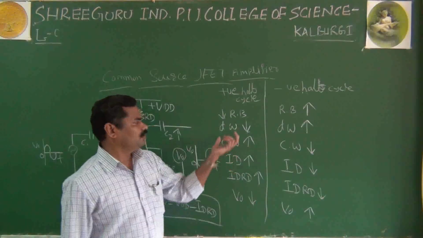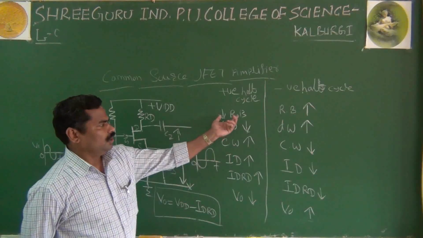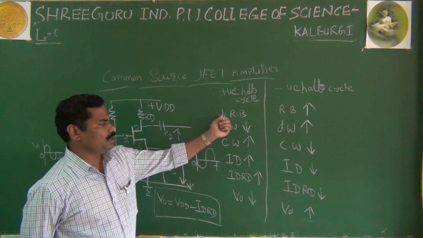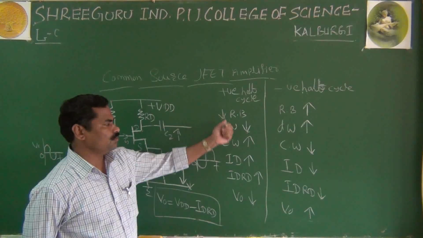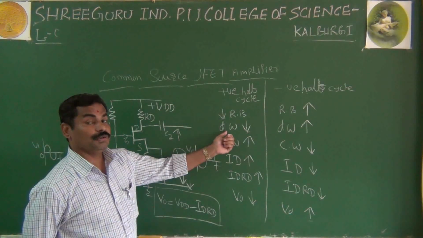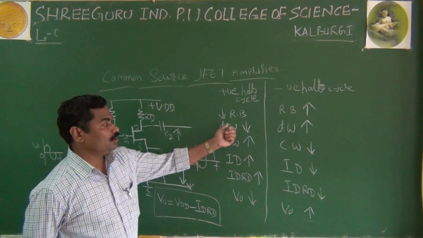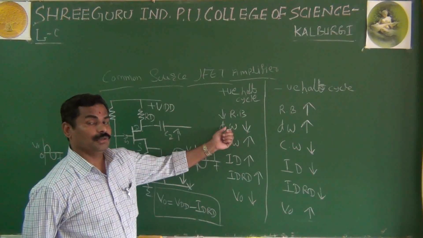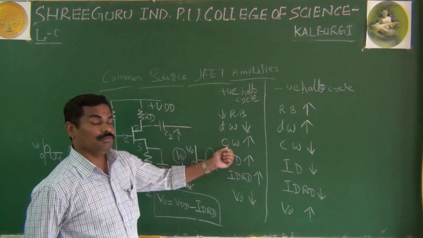And as we know, because of less reverse bias, you have a very small width of the depletion layer, and because of that, what happens? The channel width increases.